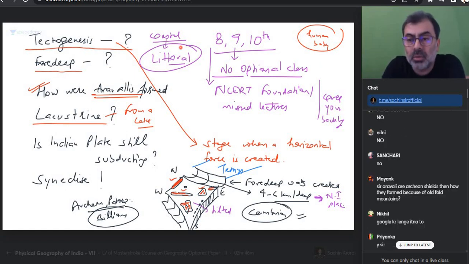Sir, Aravallis are Archean shields. How did they form because of old fold mountain? Mayank, please don't play with this. Please don't play with this. Get that? अब इनको ये साबित करना है कैसे?